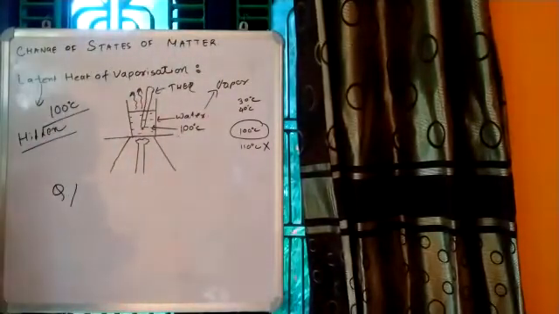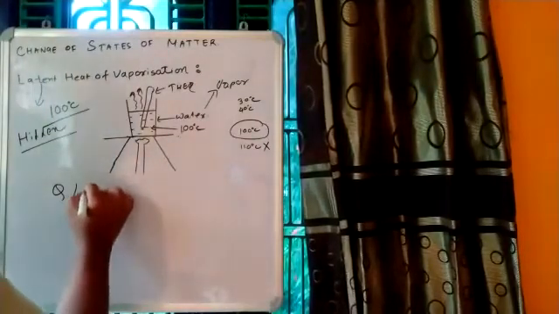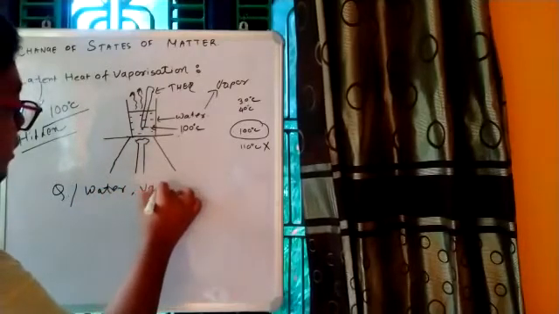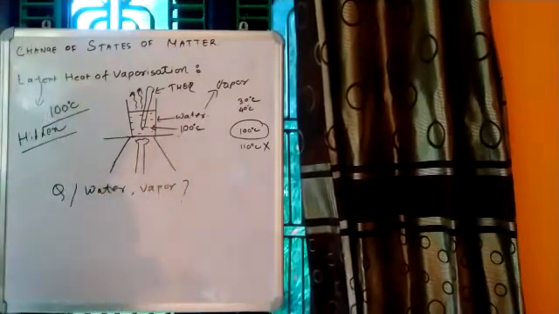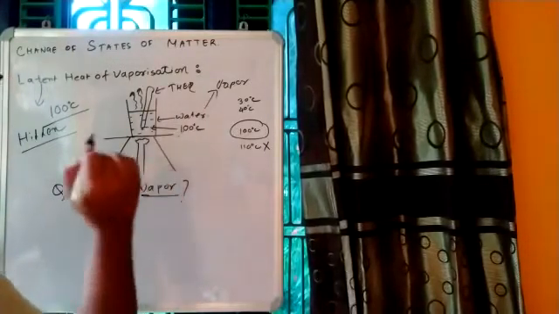So I have a question: which will give you a severe burn, water at 100 degrees Celsius or vapor at 100 degrees Celsius?